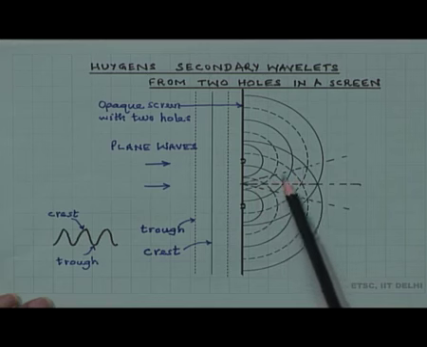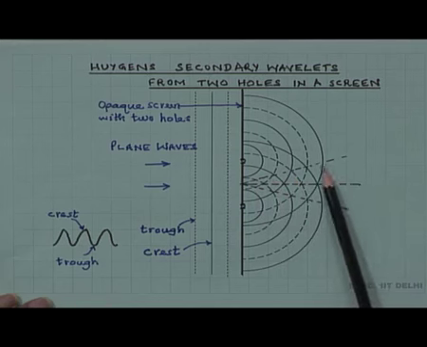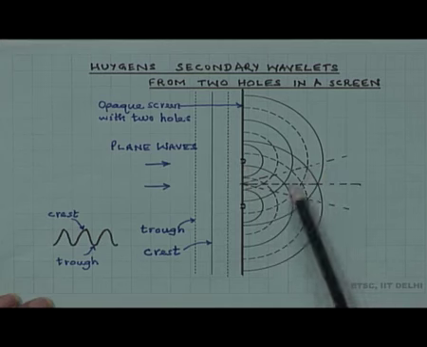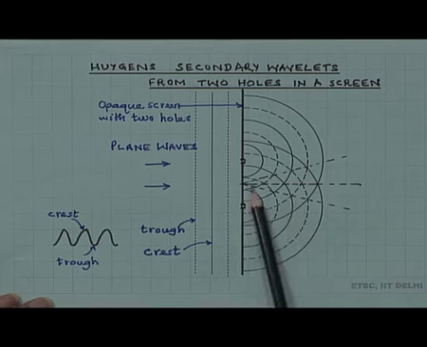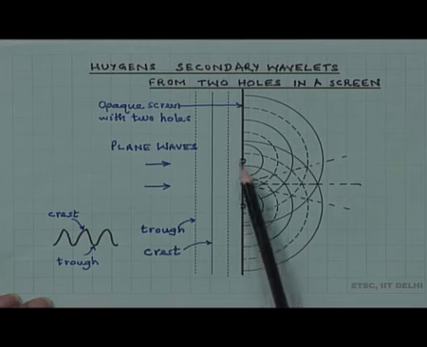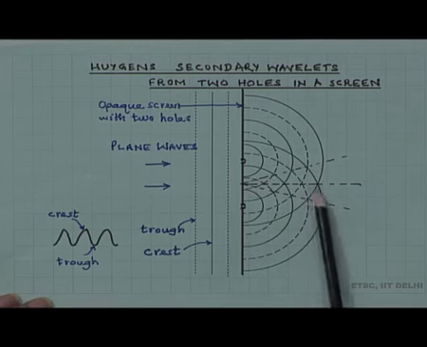So, there are directions where the crest due to one overlaps with the trough due to the other, and there are directions along which the crest due to one coincides with the crest due to the other.